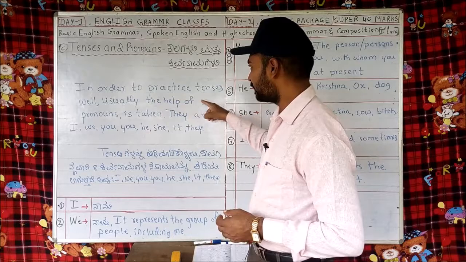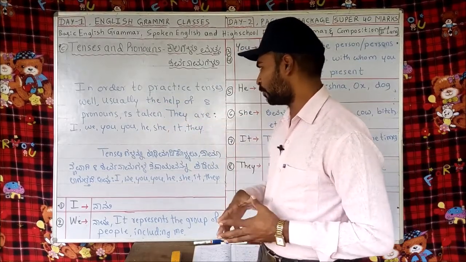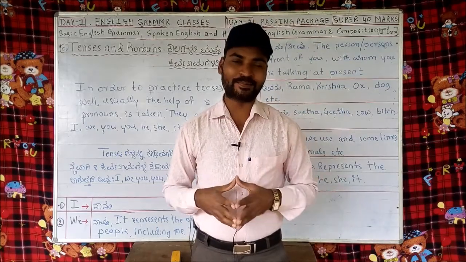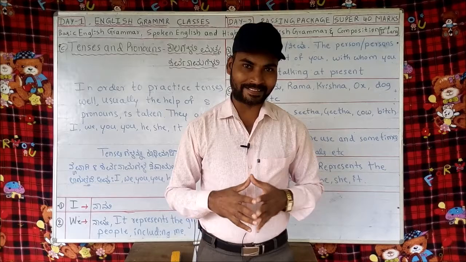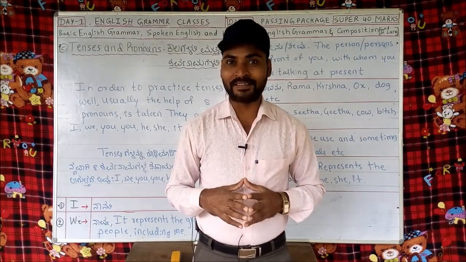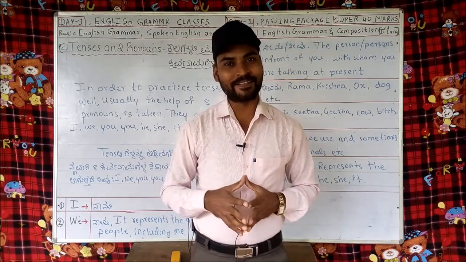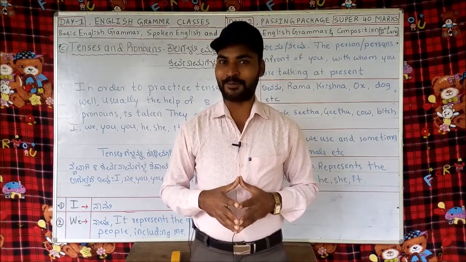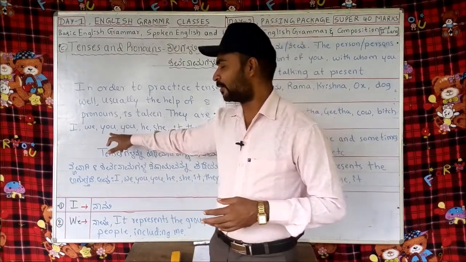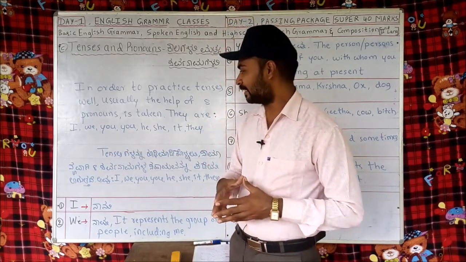In order to practice tenses well, usually the help of 8 pronouns is taken. They are I, we, you, you, he, she, it, they. While learning tenses, in order to learn the structures and the usage of the verbs with the tenses better, we take the help of these 8 pronouns. I have mentioned you 2 times. Why? Because one you represents singular and another you represents plural.